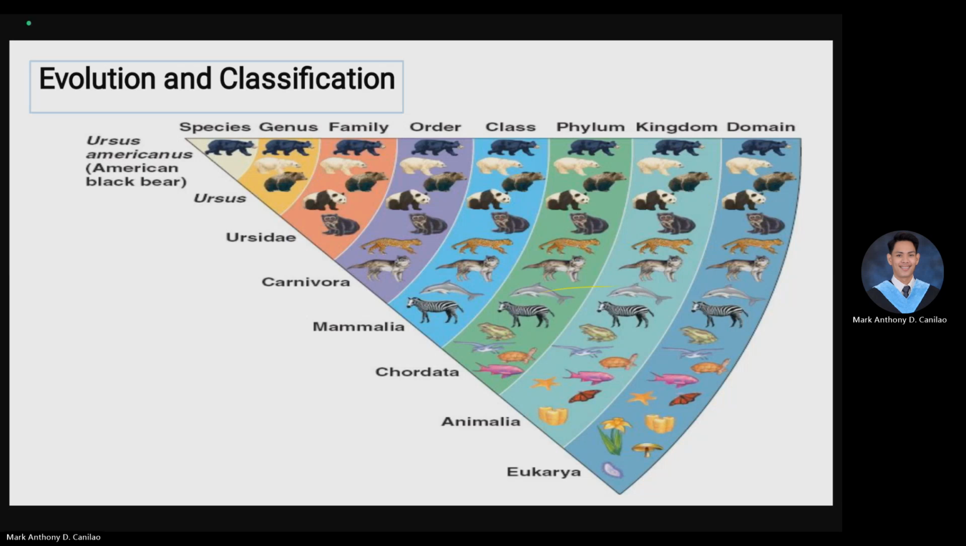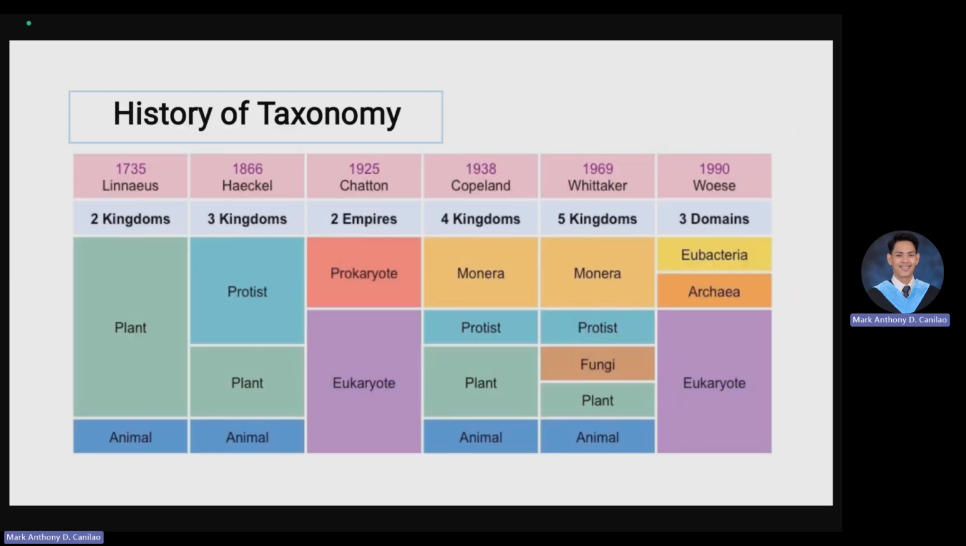And in 1990 we have Woese, who believed that there are 3 domains of life, namely bacteria or eubacteria or true bacteria, archaea, and eukaryote. So this is the whole history of taxonomy. But mind you, class, the most important thing that I want you to learn is the taxonomic rank, how they are arranged from domain, kingdom, phylum, class, order, family, genus, species, so that you can easily distinguish the scientific name of the specific organism.